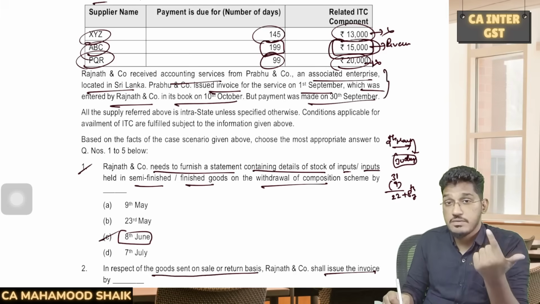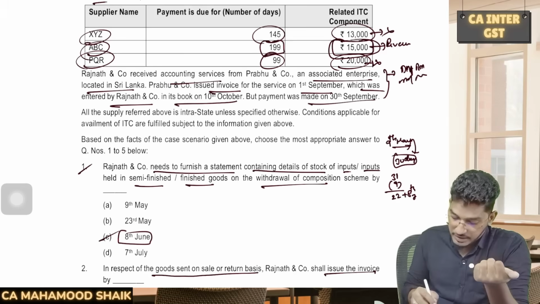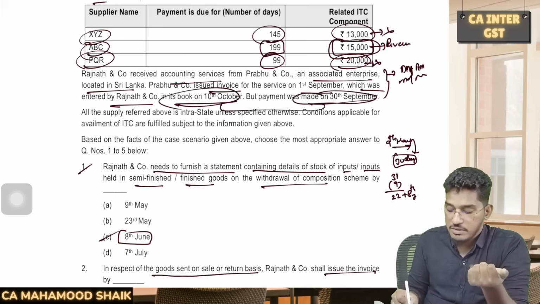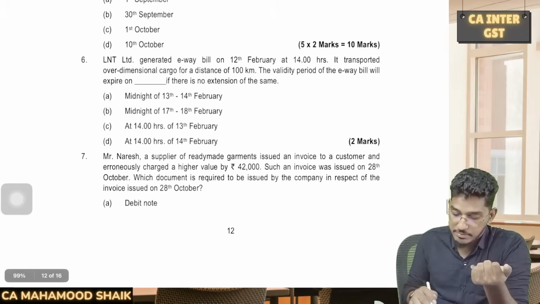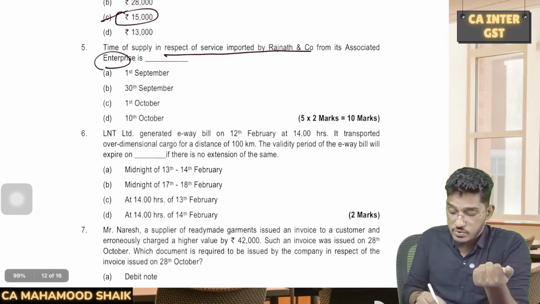In case of import of services, that too which are payable under reverse charge mechanism from associated enterprise, as per the time of supply rules, the time of supply will be earlier of date of recording that entry in the books of accounts or date of payment, whichever is earlier. Here the date of recording the entry in the books of accounts is 10th of October, date of payment is 30th of September, whichever is earlier. 30th of September is earlier, so the time of supply will be 30th of September. Time of supply in respect of service imported by Rajnath and Co from its associated enterprise.